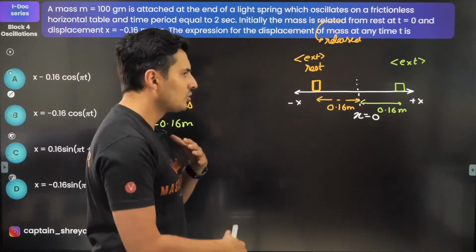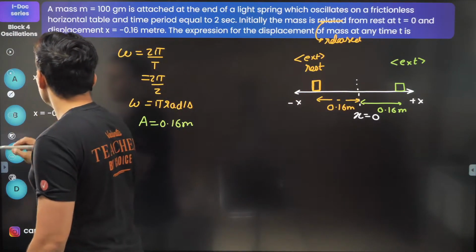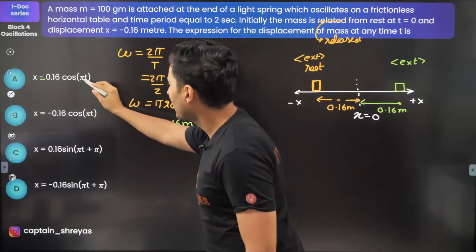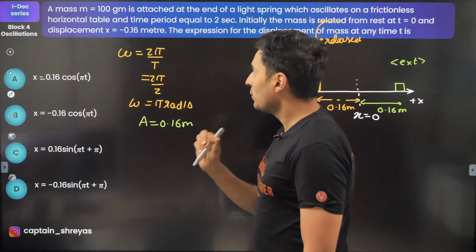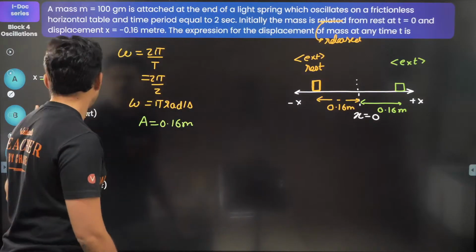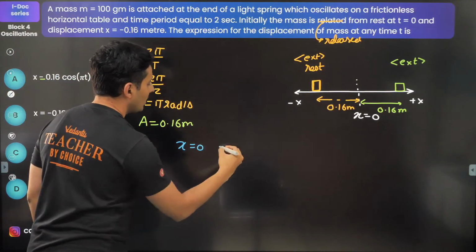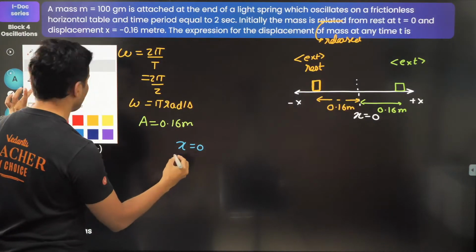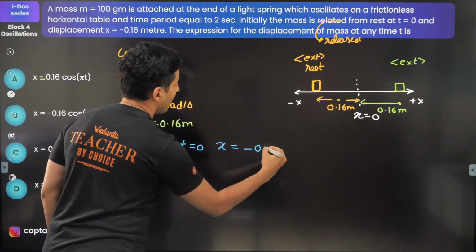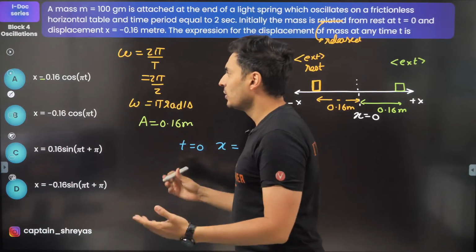See which of the options do not match. All the options have 0.16, good. All the options have omega as pi, yes. So the only catch is, by substituting time as 0, are you getting x as minus 0.16? Substitute time equal to 0, and see if x comes out to be minus 0.16. Try it out for each and every option. That way it's going to be very easy.